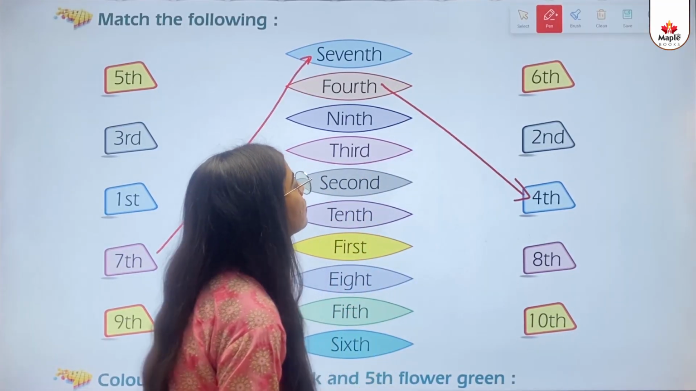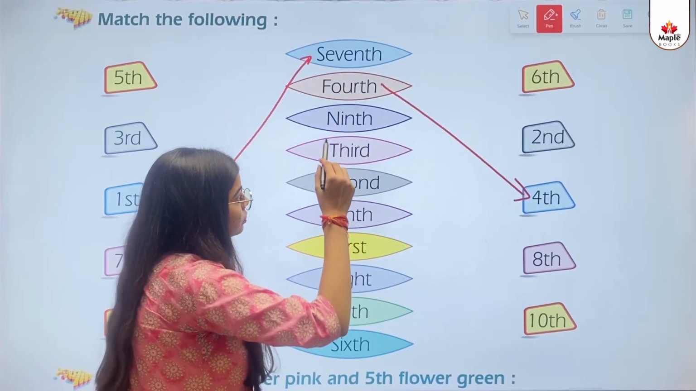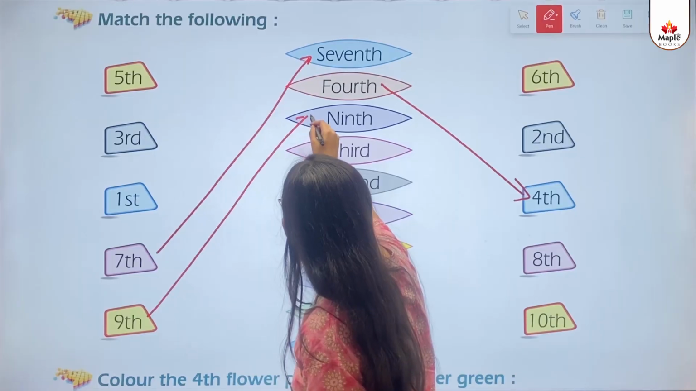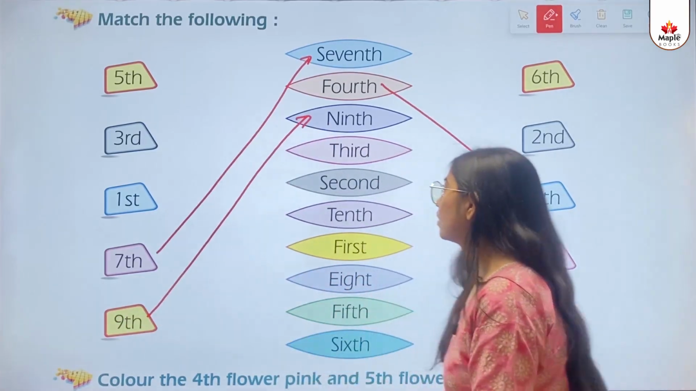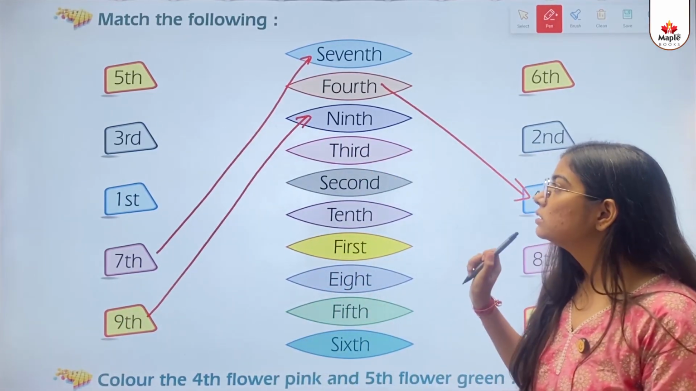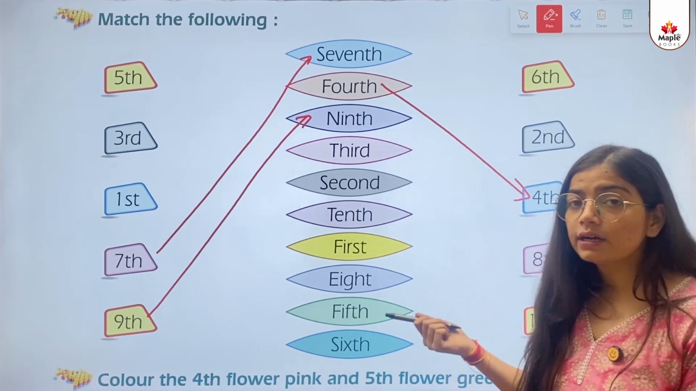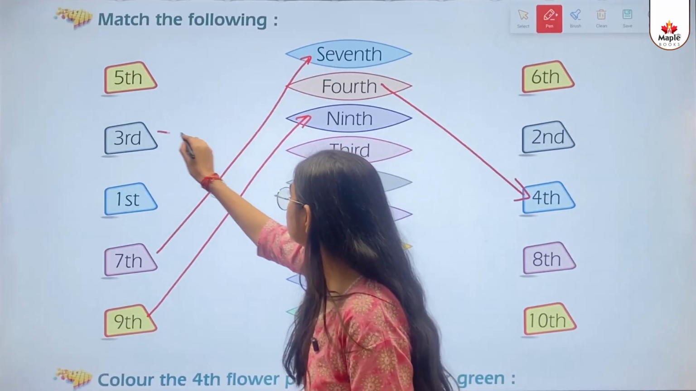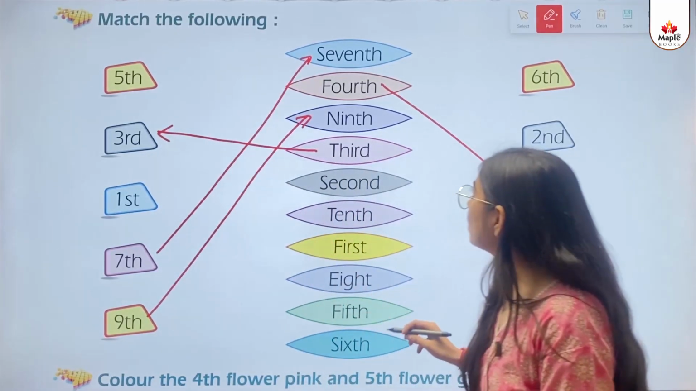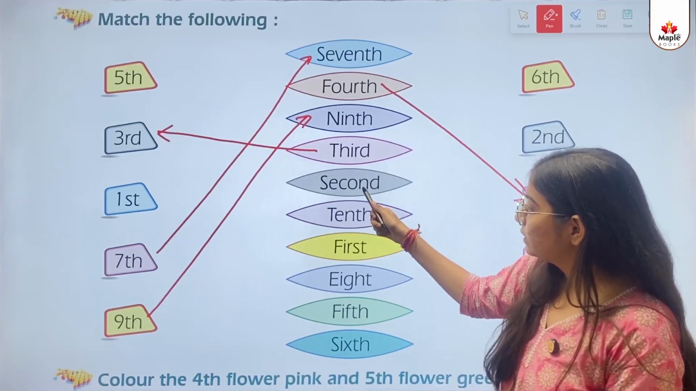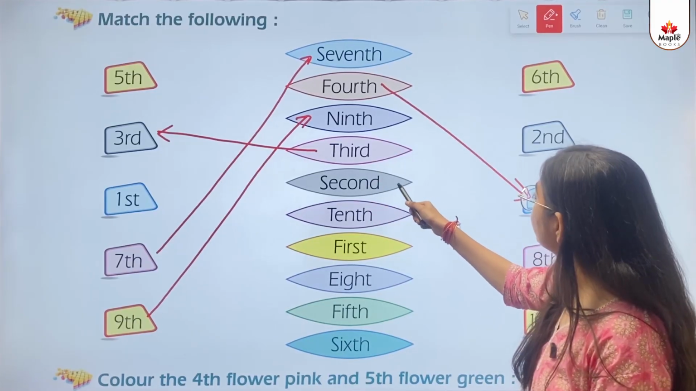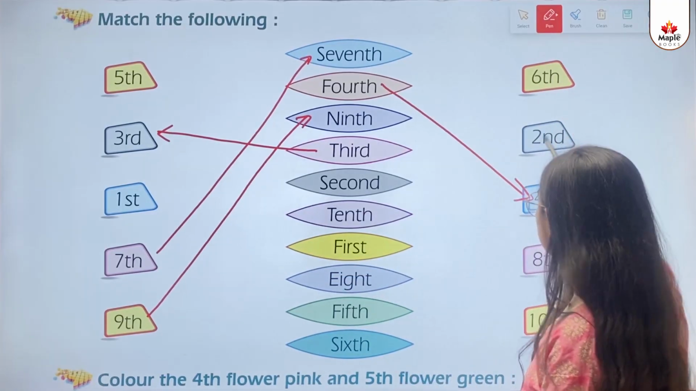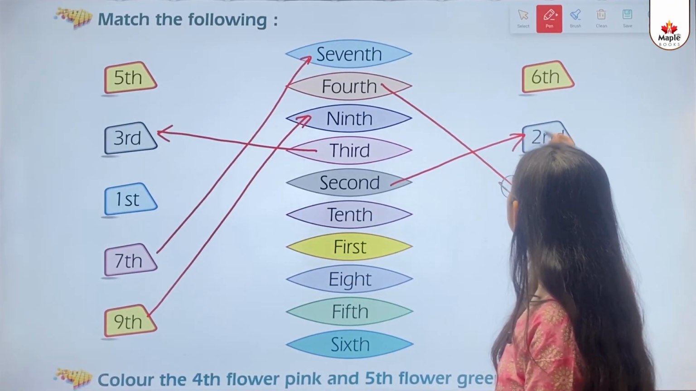Then 9th is written here. So we will match on 9th. 9th is there, right? Then there is written 3rd. So we will find where is 3rd. This is 5th. This is 3rd. So we will match with this. Then there is written 2nd. So we will match with 2nd. 2nd is written here? No. Yes. There it is written.